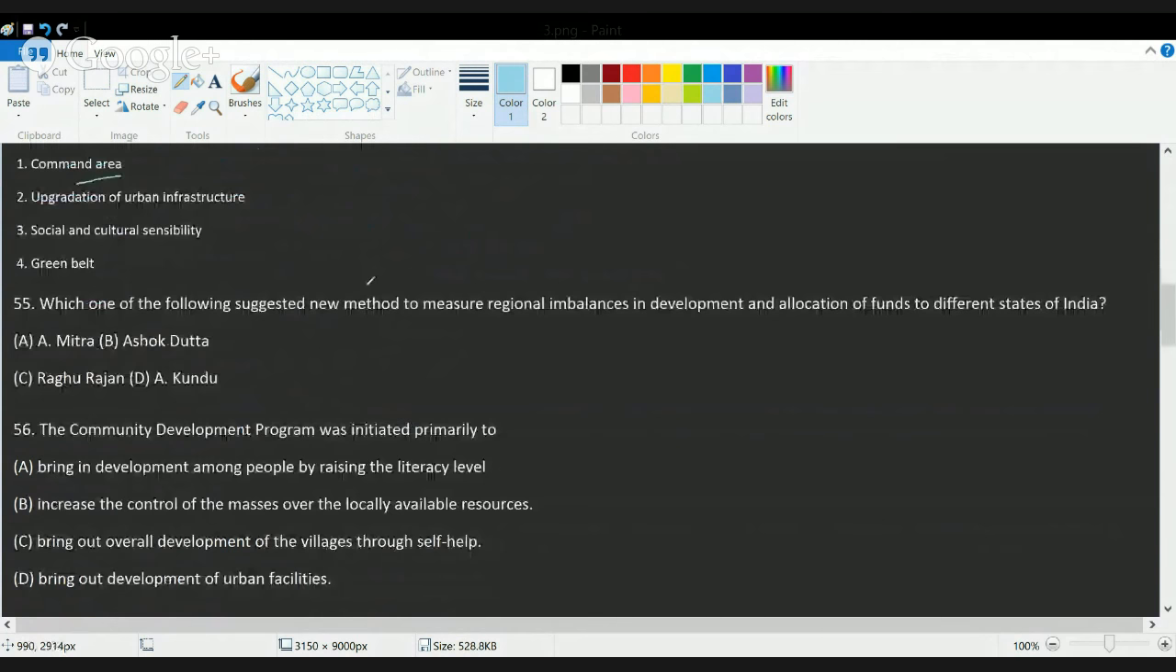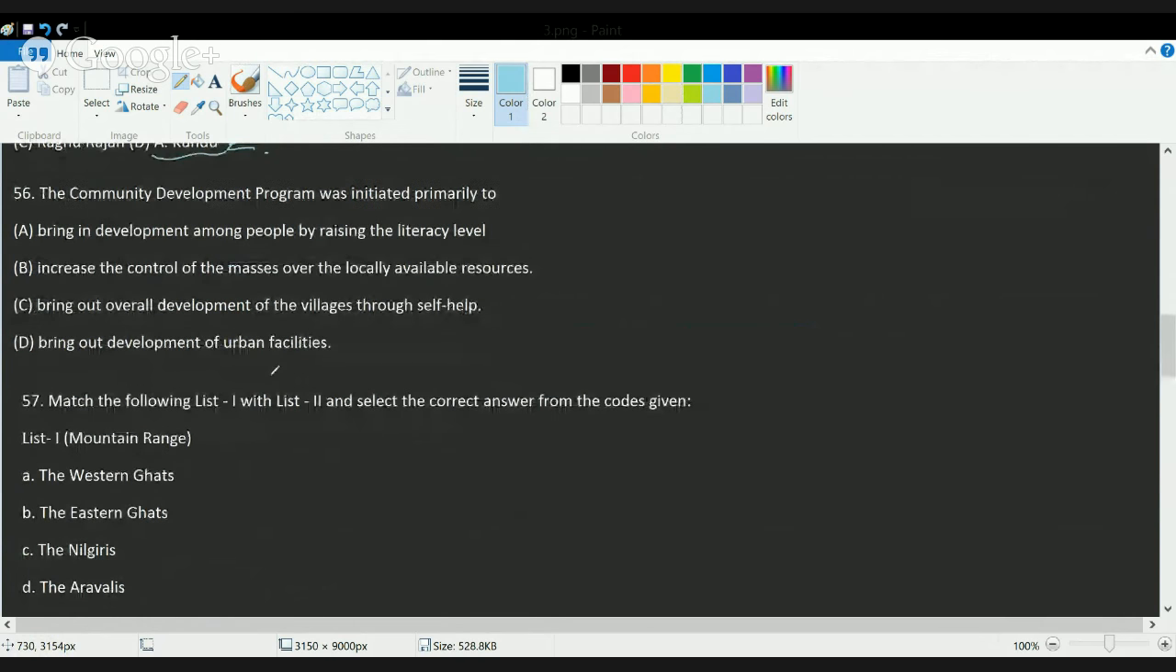Now, who suggested a new method to measure regional imbalances in development and allocation of funds? So this research was done by Amitabh Kundu. He's a professor from the Department of CSRD in Jawaharlal Nehru University. So the correct answer here is D. Then is the question on community development program. So the community development program was launched in 1952 post-independence, and the main aim was to bring about overall development in the villages through means of providing self-help groups. Okay, so the correct answer here is C.